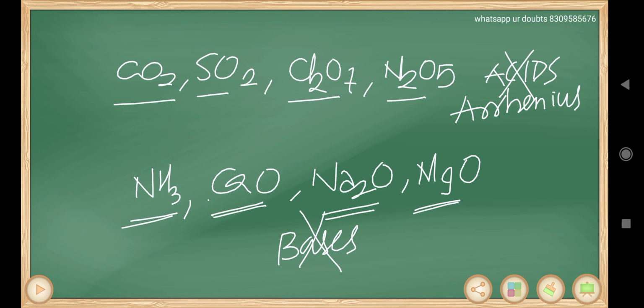So your questions will be very simple. Which of the following is not an Arrhenius acid? Which of the following is not an Arrhenius base? So you must be very careful in answering this. Acid means it must contain H plus and that must be released in water. Base means it must contain OH minus ions and that must be released again in water.